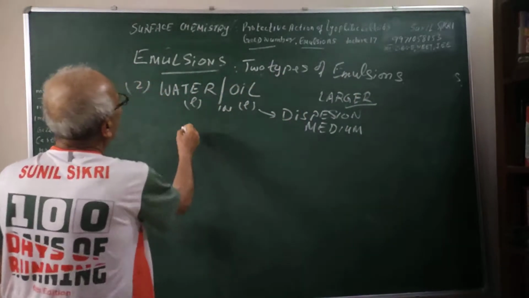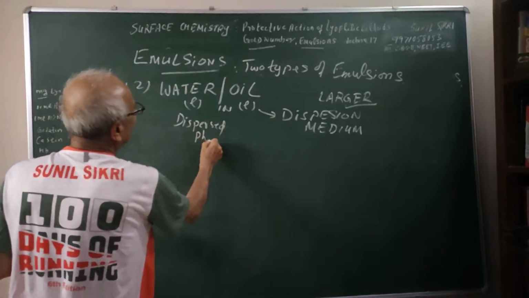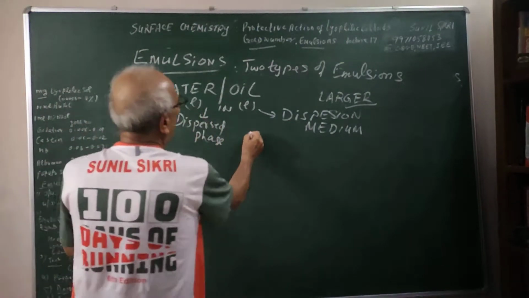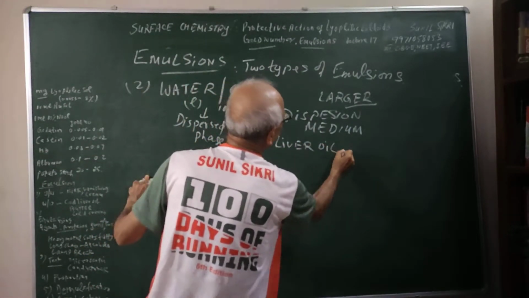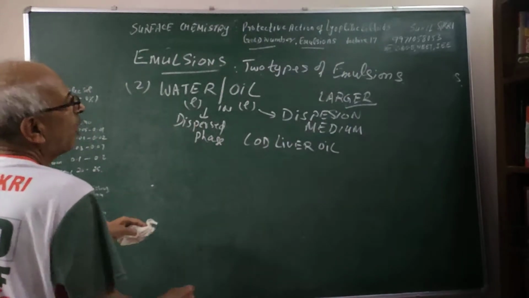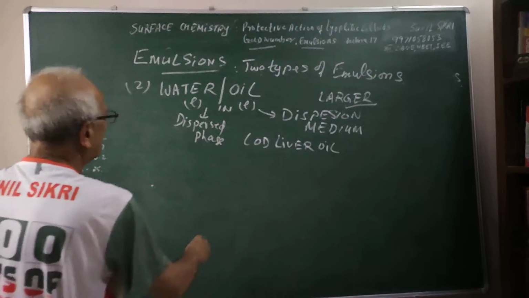And this is my dispersed phase. Cod liver oil is one of the examples in which oil is present in larger amount, in which water is dispersed.